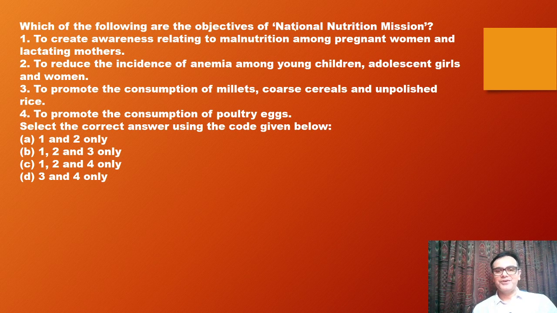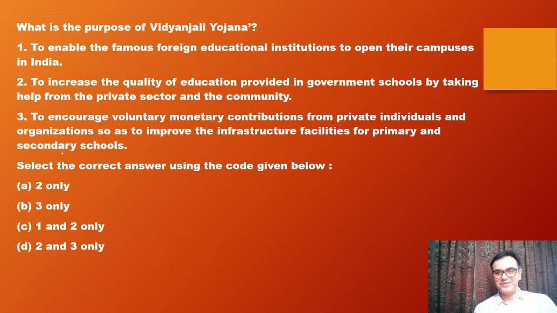Which of the following are the objectives of National Nutrition Mission? Again, another scheme is there. Now, in such kind of schemes also in objectives, what they're asking is which of them is correct. Now, an incorrect statement can be very easily identified. You see, to promote the consumption of millets, coarse cereals, and unpolished rice. Unpolished rice is a kind of a luxury product, you know. And in the National Nutrition Mission, even if you're eating polished rice or unpolished rice, it doesn't matter much. So statement number 3 was wrong, and based on that itself, this goes and this goes. Now remains these particular sections, and that's how you can deal with this kind of scheme based questions.